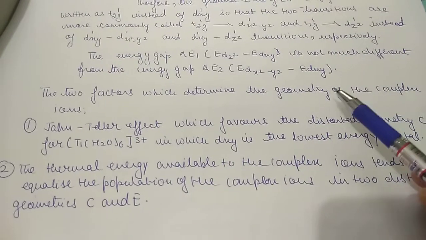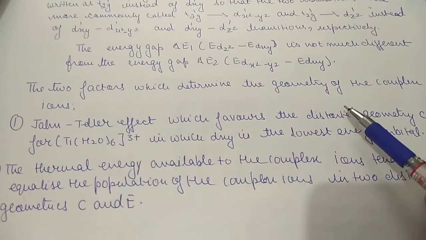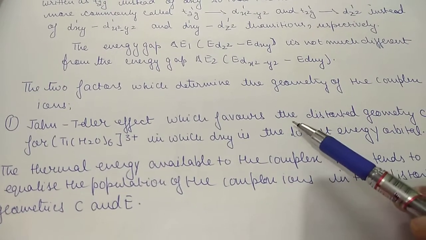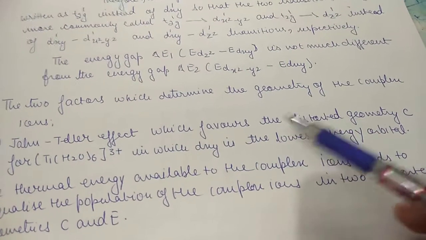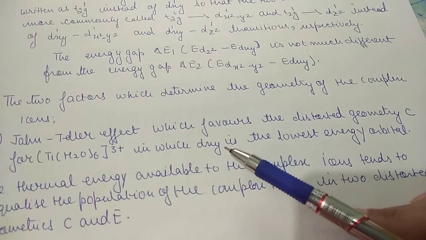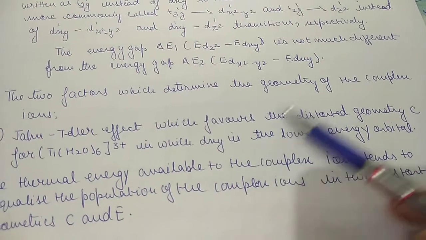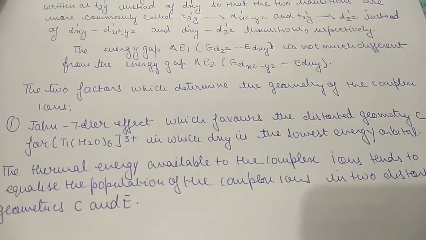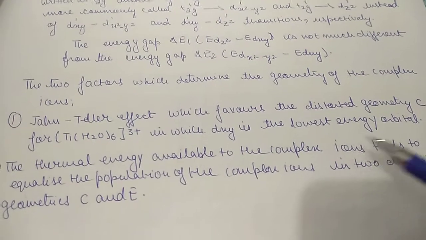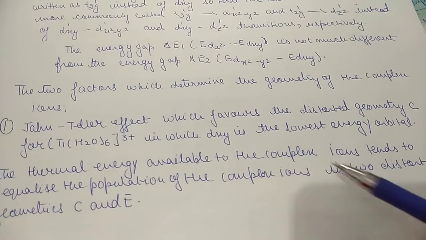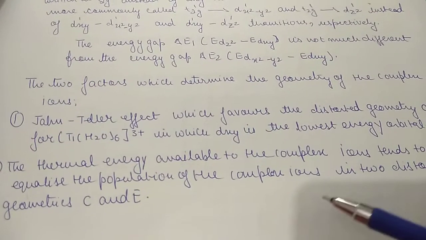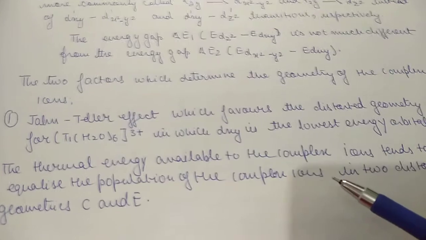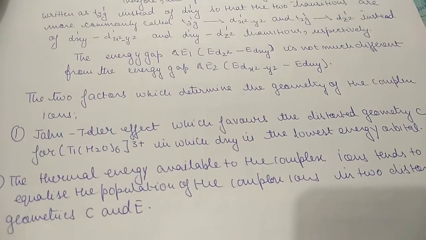Now the two factors which determine the geometry of the complex ions are, one, the Jahn Teller effect, which favors geometry C for Ti(H2O)6 3+, in which dxy is the lowest energy orbital. Please pay attention. And the second, the thermal energy available to the complex ions tends to equalize the population of complex ions in the two distorted geometries C and E, compression and elongation. So that's all about it. Thank you.